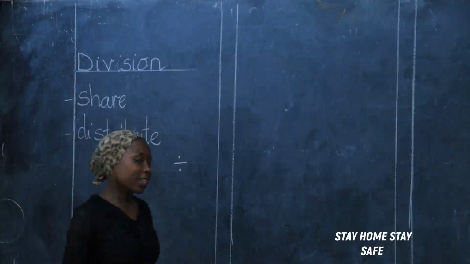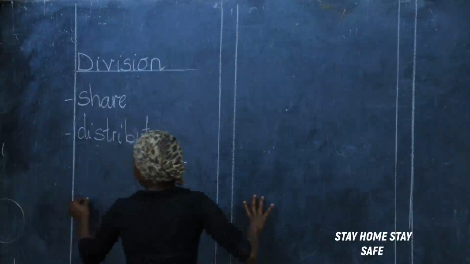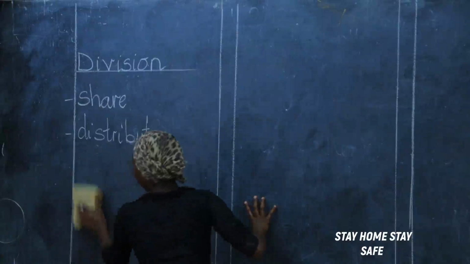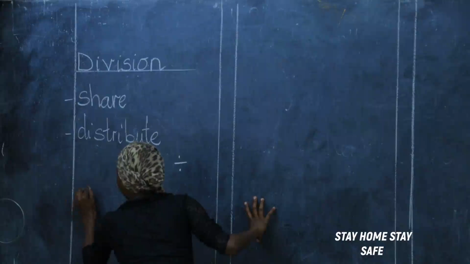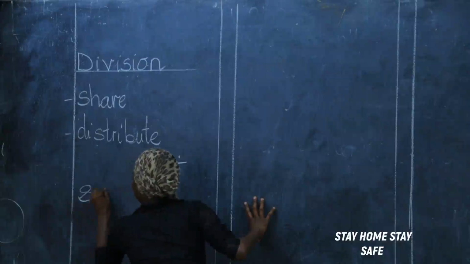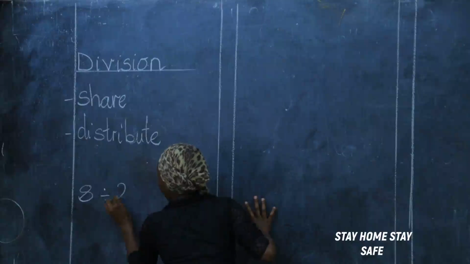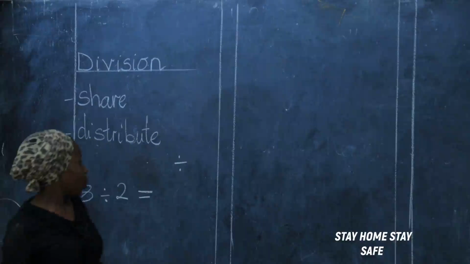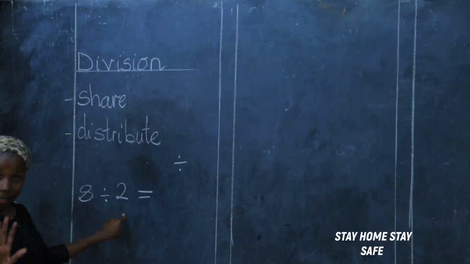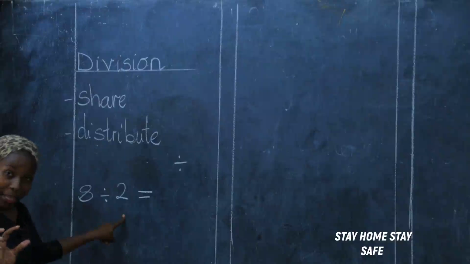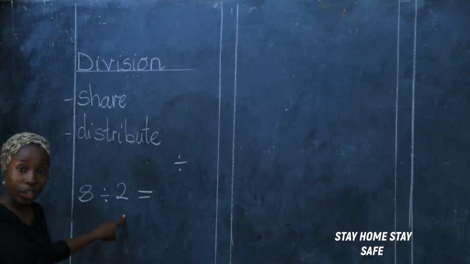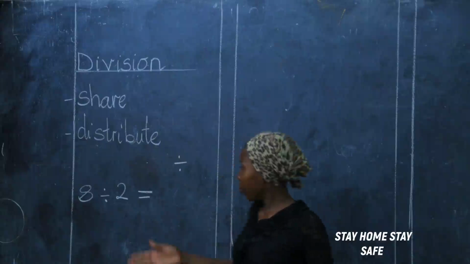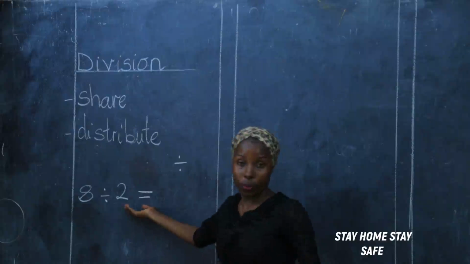Okay? I have one example for you to see. I have this number. 8 divided by 2. What is the answer? 8 divided by 2. So, normally, the small number is for the number of people to give. And the big number is for the number of objects to give those people.